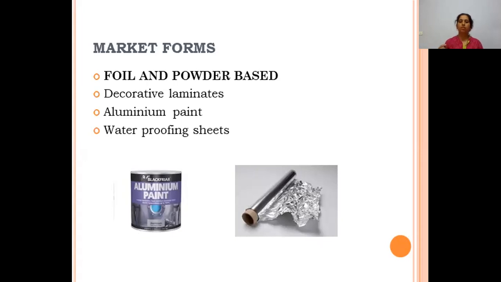So aluminum powder is the base in aluminum paint. Foil is a form of thin sheet, and it is also used in laminates and waterproofing sheets.